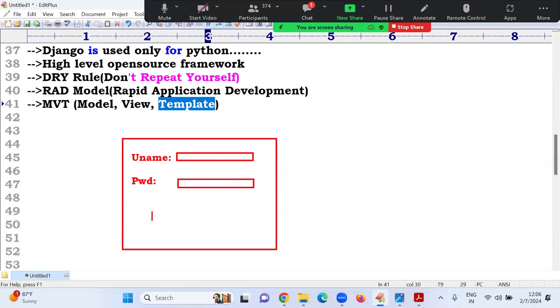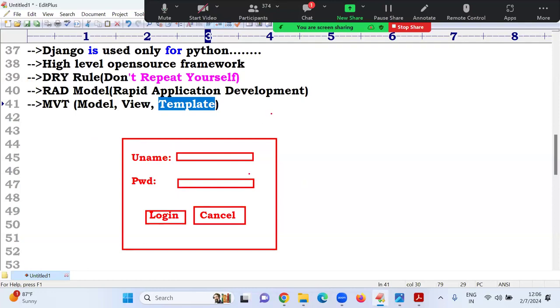After that, a login button and a cancel button, two are there. If you enter username, password and click login, and cancel means the form will be closed. To develop this, what is required? HTML, CSS, JavaScript.